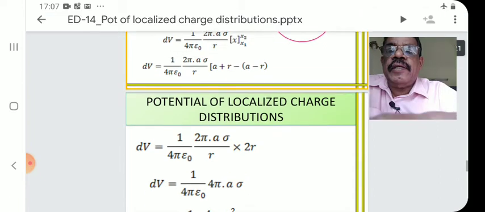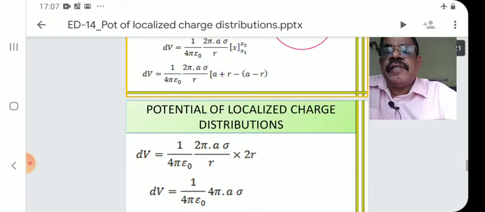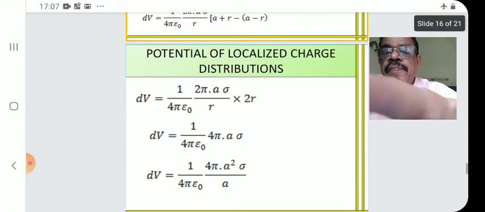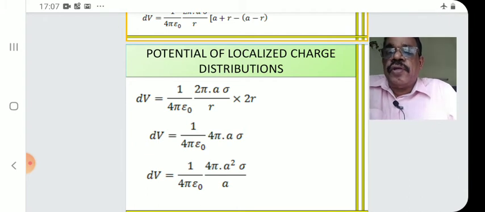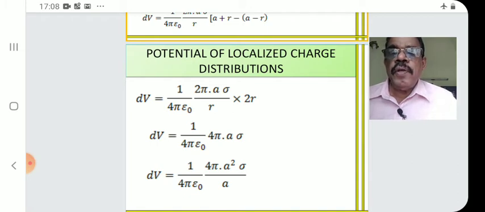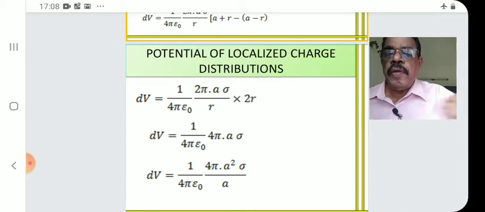Now remove the bracket. When we remove the bracket, a cancels. We get 2r. Therefore, dV is equal, not dV, V. You remember V. Cancel d throughout. V is equal to 1 by 4 pi epsilon 0, 2 pi a sigma by r, 2r. V is equal to 1 by 4 pi epsilon 0, 4 pi a sigma. r cancels from numerator and denominator.